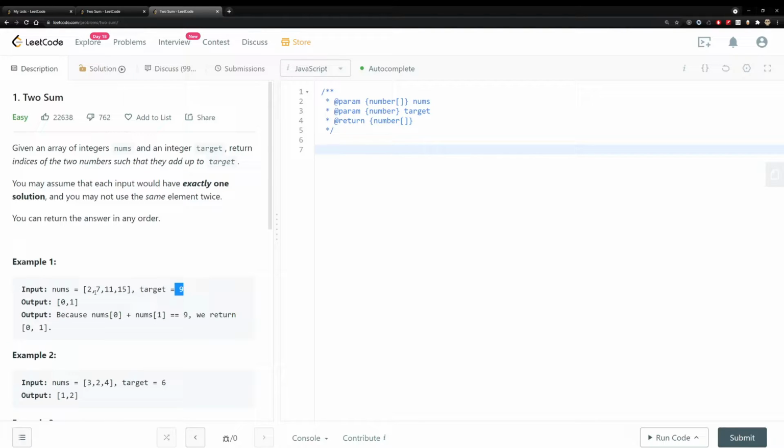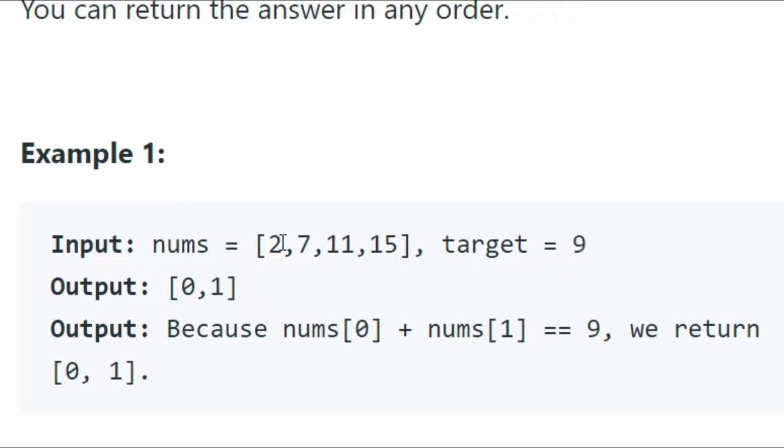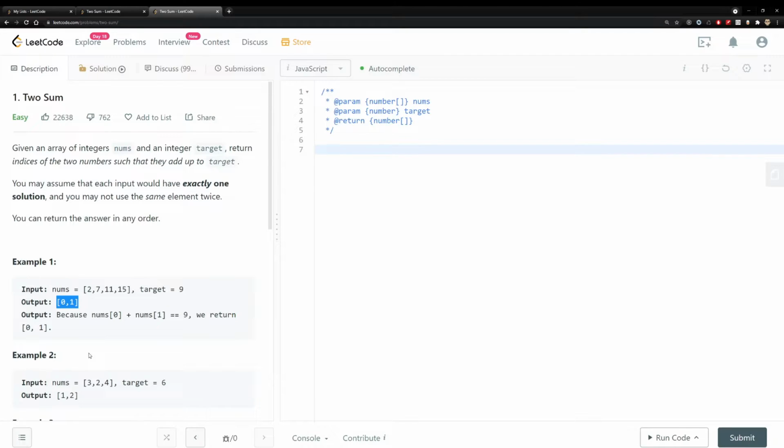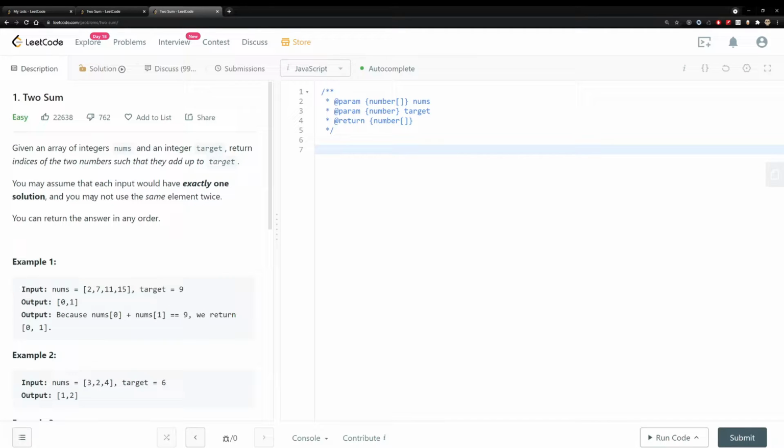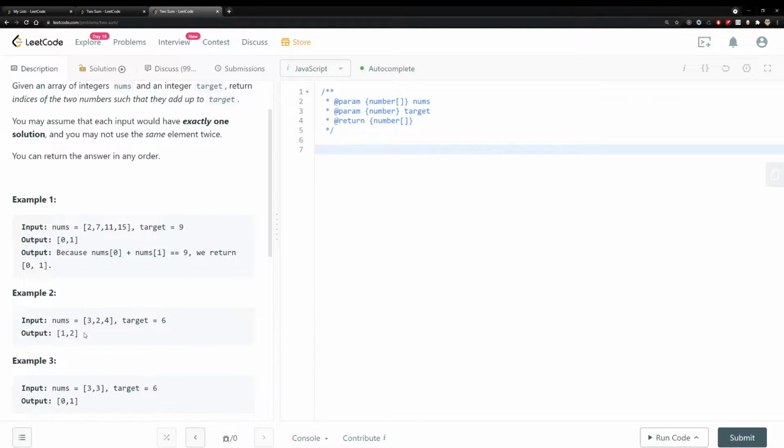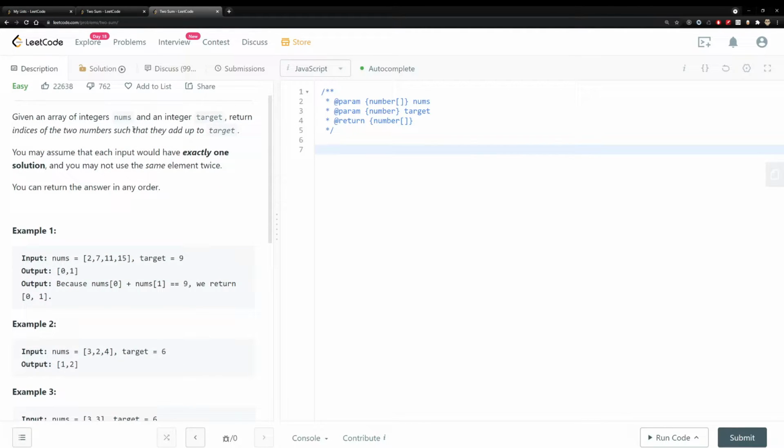So let's look at the first example. In the first example, you can see the first 2 values here, if you add them together, you're going to get your target. Return that. Cool. But one of the key things in this question is that nowhere does it say that the input array is going to be sorted. So you have to pay close attention to some of these problems. If they don't tell you, don't assume.